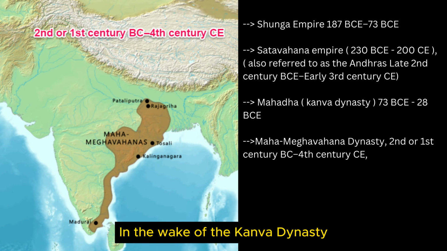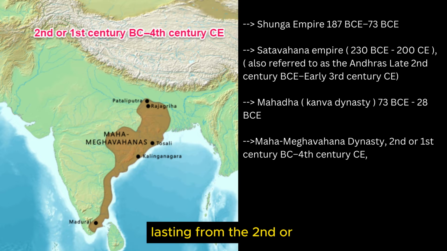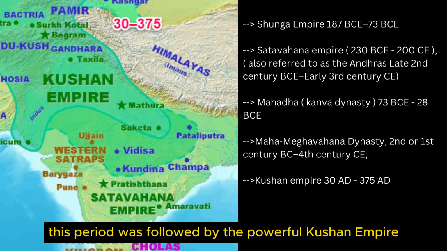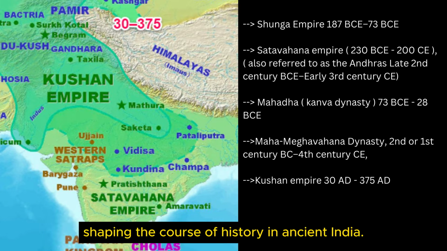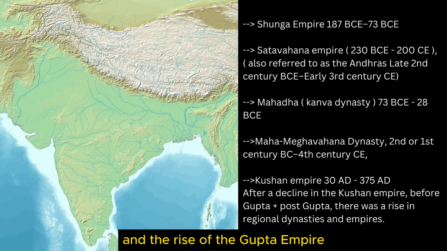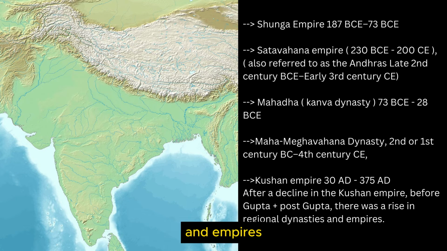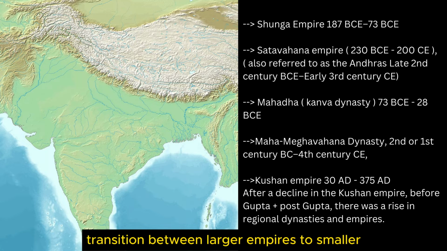In the wake of the Kanva dynasty, the Mahameghavahana dynasty took the stage, lasting from the 2nd or 1st century BC to the 4th century. This period was followed by the powerful Kushan Empire, shaping the course of history in ancient India. The period between the decline of the Kushan Empire and the rise of the Gupta Empire, as well as the post-Gupta era, witnessed the emergence of several regional dynasties and empires. This period is often characterized by a transition from larger empires to smaller, more localized power.